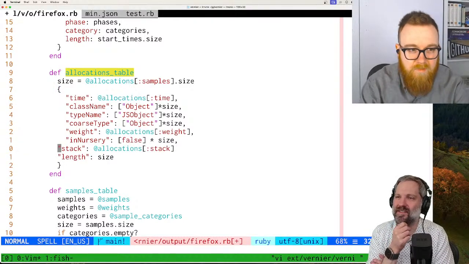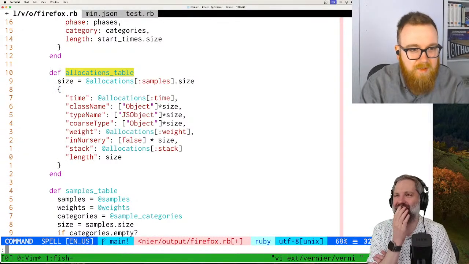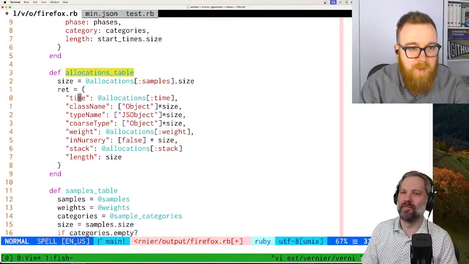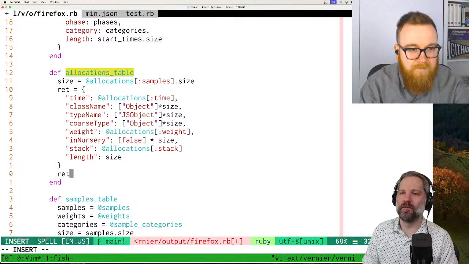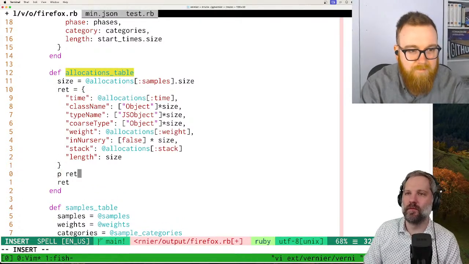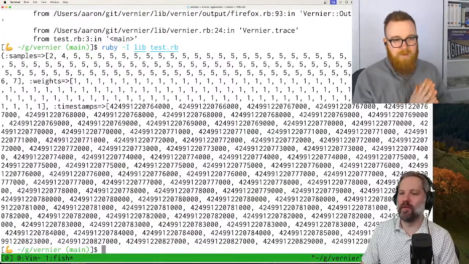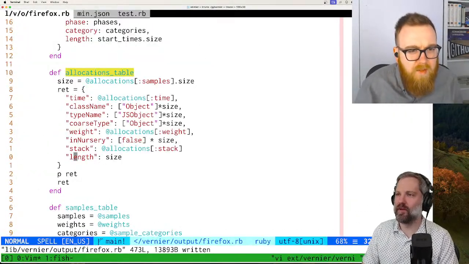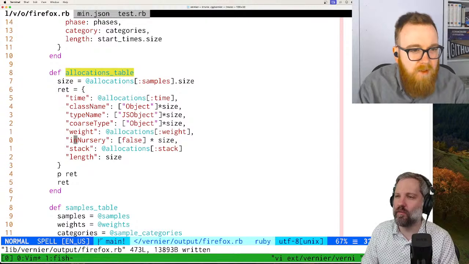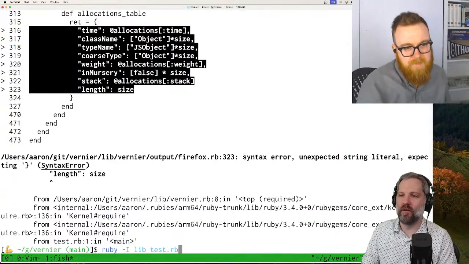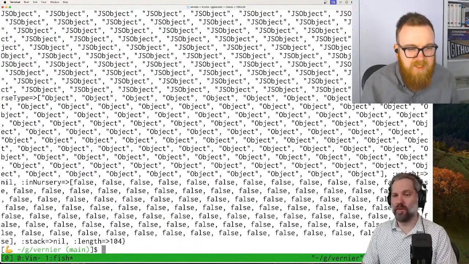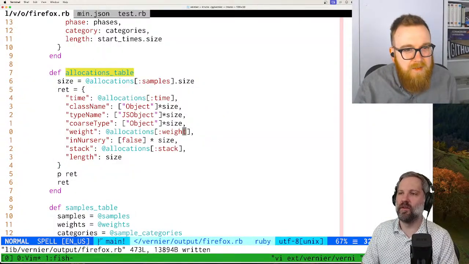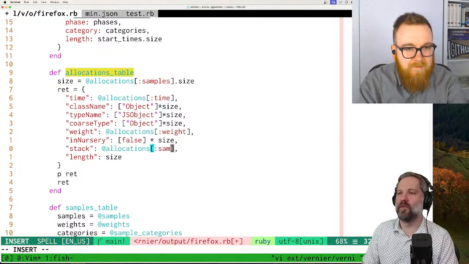I bet this is wrong, but can we print this out? Yeah, sure. Okay, how well does that work? Poorly. Because we're just missing a comma. Where are we missing it? Here. There. Stack nil. I think I named something wrong. Stack nil. Samples. That should be samples, not stack.